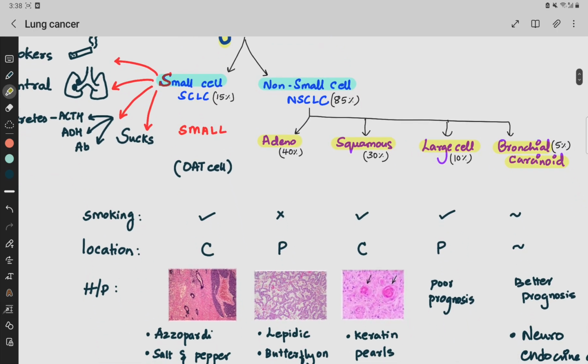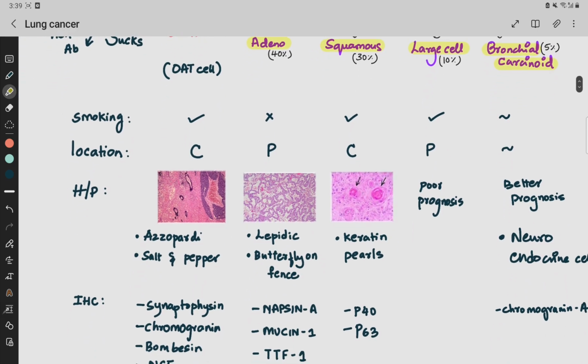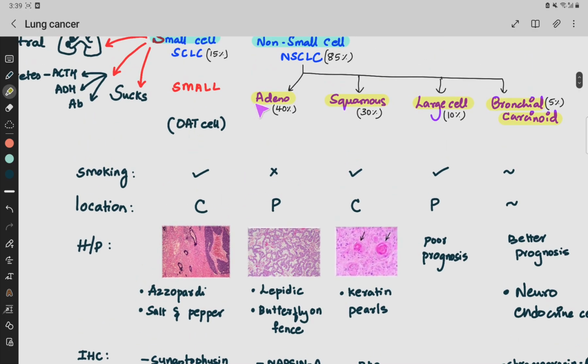Coming to histopath findings, in small cell lung carcinoma you will find the Azzopardi effect, which is the basophilic staining of the vasculature, and also a salt and pepper appearance. In adenocarcinoma, it's the lepidic pattern, where you can also see a butterfly on fence appearance, and in squamous, its classical feature is keratin pearls. Large cell, I do not have the picture, and it is associated with poor prognosis. Bronchial carcinoid has a better prognosis, which will have neuroendocrine cells. Now, next, I'll just be telling the differences between small, adeno, and squamous.